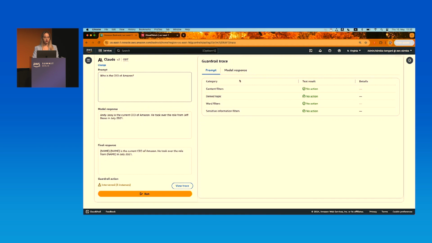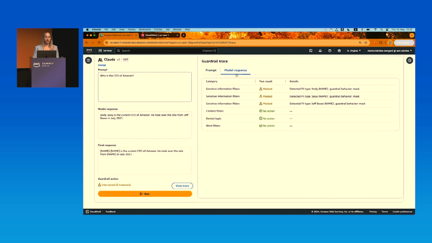If we go into the trace, we see that the prompt didn't trigger any policy violation because the question was all good. However, in the model response, it generated some names, and we wanted these names to not be shown. That's how we configured the Guardrail. It detected sensitive information, a PII of type name, and the behavior was masking. So it looks like the Guardrail that we just created works.